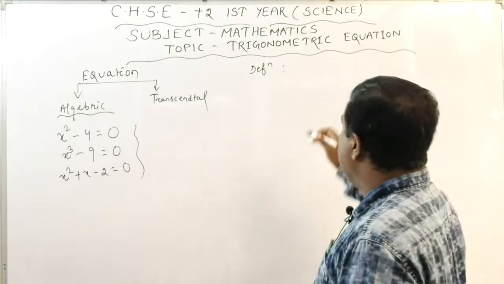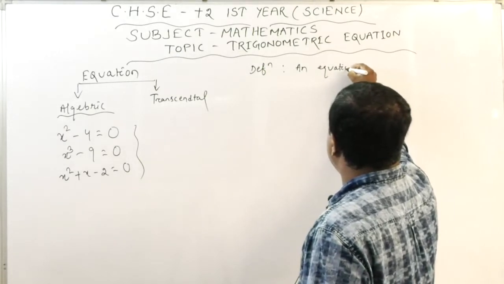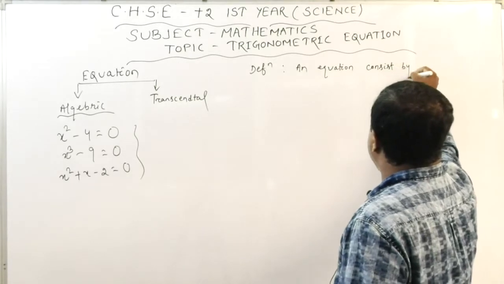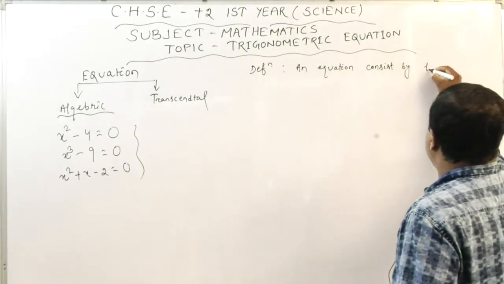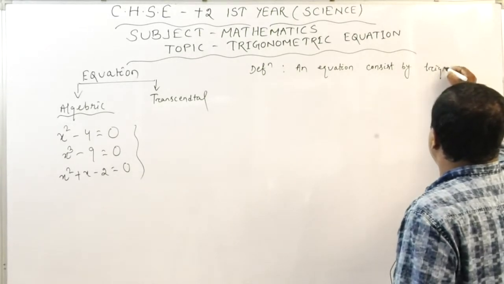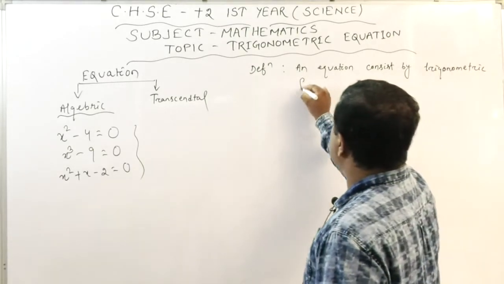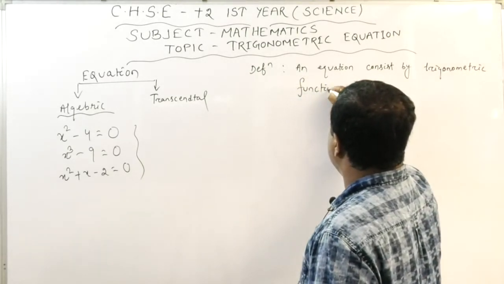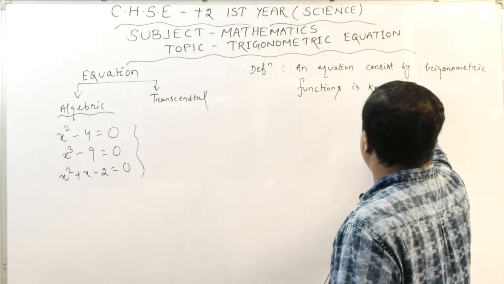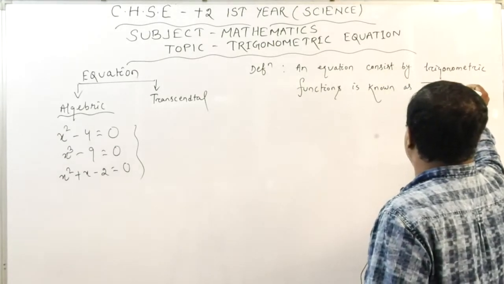So I can say an equation consisting of trigonometric functions is known as a trigonometric equation.